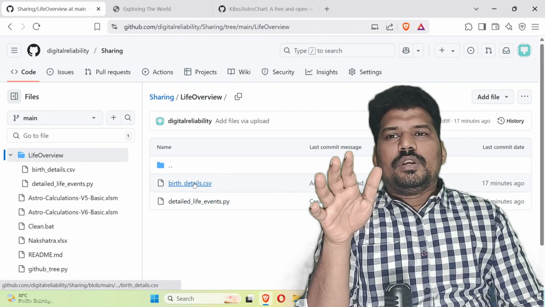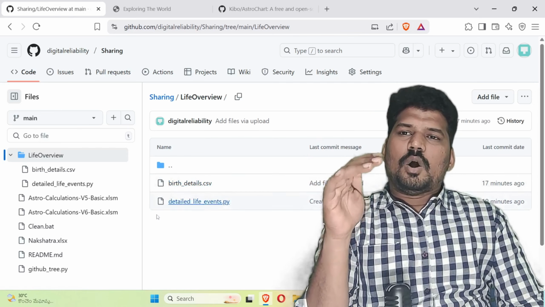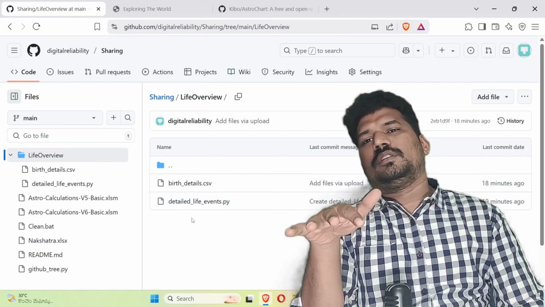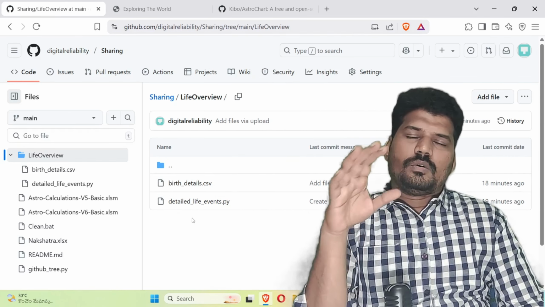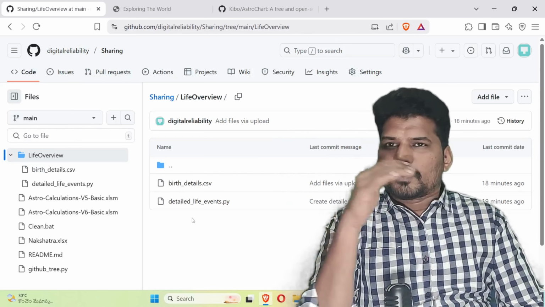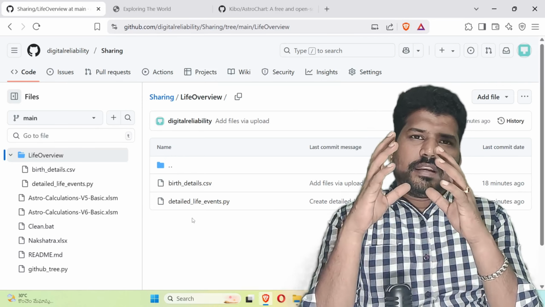So you need to keep these two files in the same folder while running it, so that the output file will appear in the same folder. Another CSV file will get created with the details of the person for whom you want to get details by going through the internet, Wikipedia and all. Mostly I got these details by running this program.